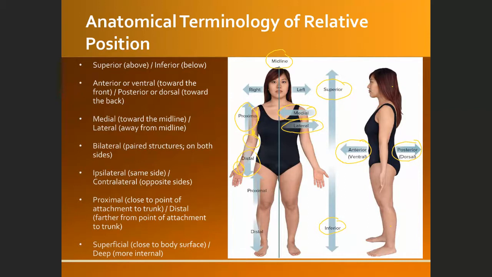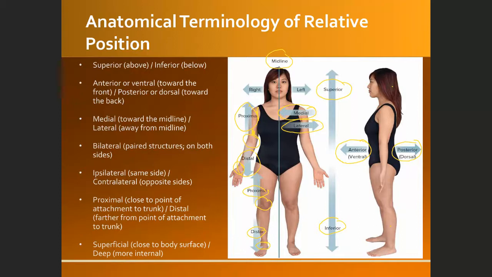It is the same thing with the lower limb, the legs. So the knee and the ankle, for example, if you want to compare them, then the knee will be proximal, and the ankle will be distal. And so this is some terminology.